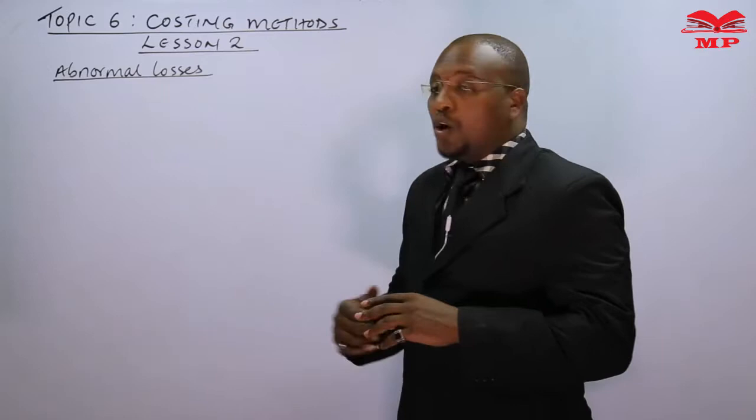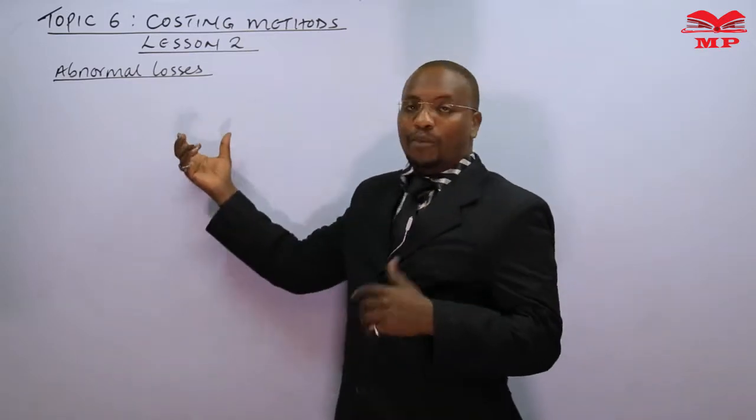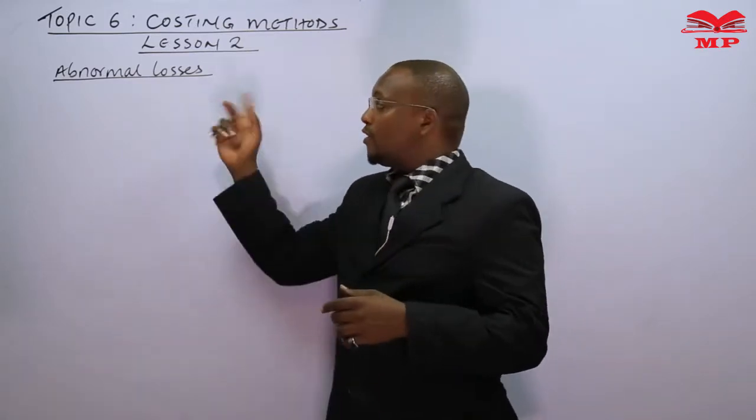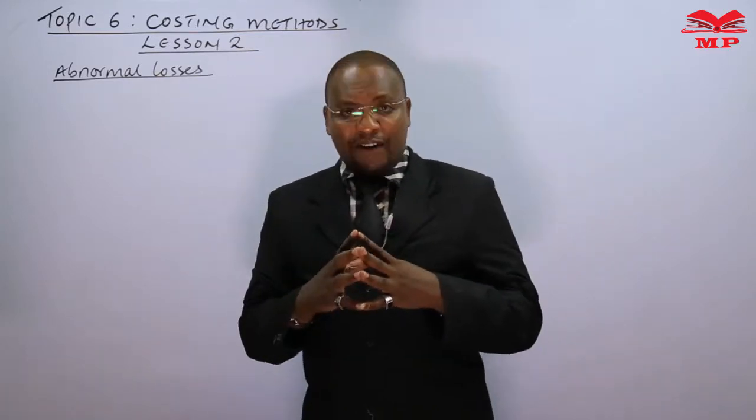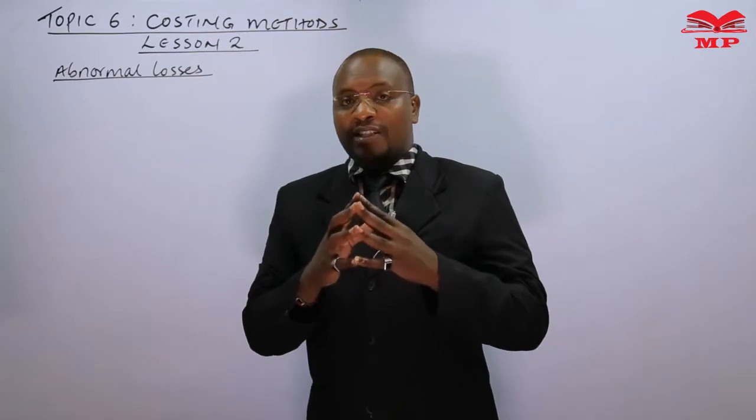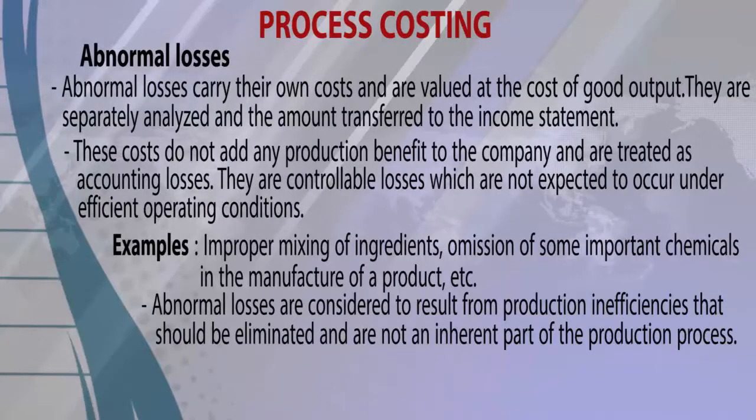When it comes to the normal losses, we say that the cost of normal loss is borne by the good production. But for the abnormal losses, they have to bear their own cost. And that cost, since they don't add any value to the production of this company, we transfer them to the income statement as a loss.